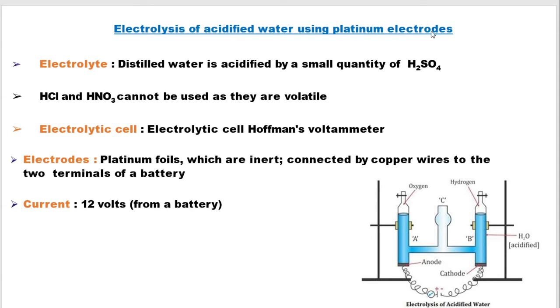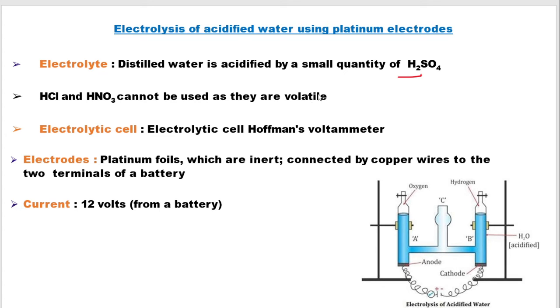Plain water itself is a non-electrolyte. It will not conduct electricity to pass through it. So whenever we use distilled water, we will acidify it by using a small amount of acid. In this case, we are using sulfuric acid. We will prefer sulfuric acid over HCl and nitric acid, mainly because of two reasons.